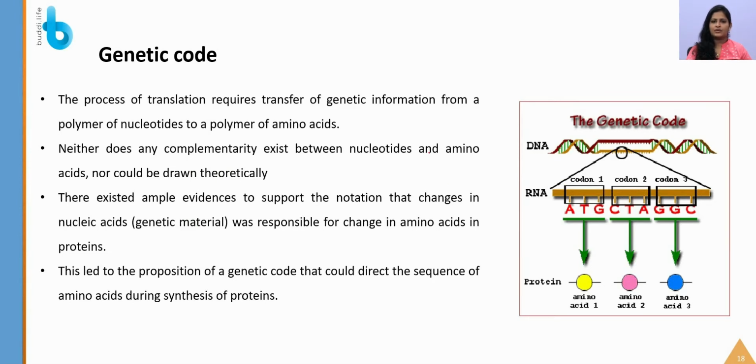The next topic of ours will be the genetic code. The genetic code is nothing but a sequence of three-base codons which code for amino acids. Before that we should know something. The process of translation requires transfer of genetic information from a polymer of nucleotides to a polymer of amino acids. No complementarity exists between the nucleotides and amino acids, nor could it be drawn theoretically.